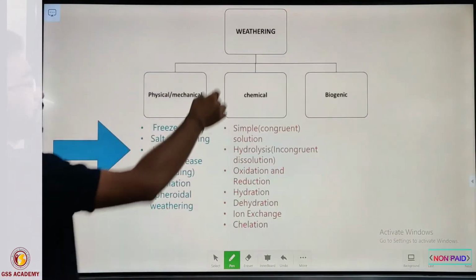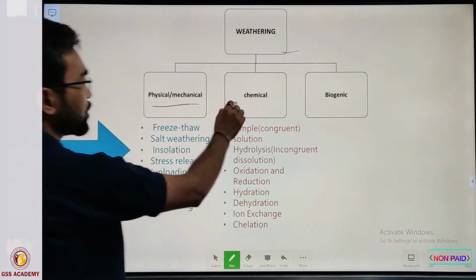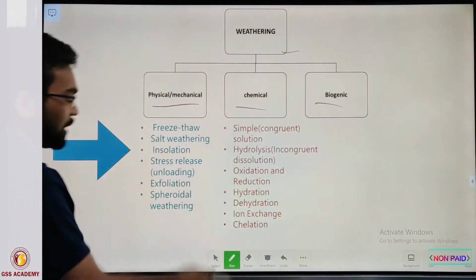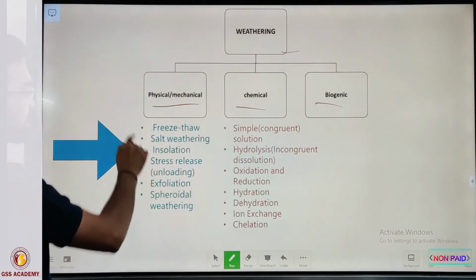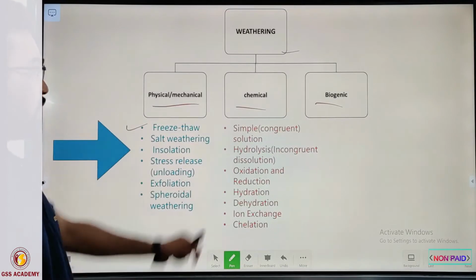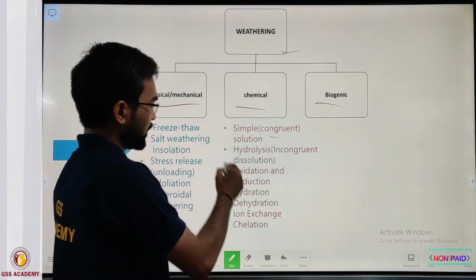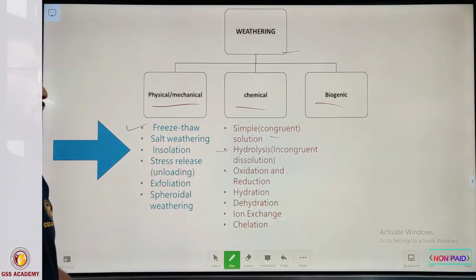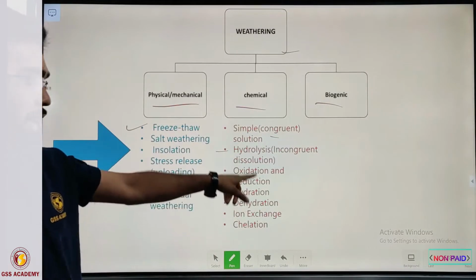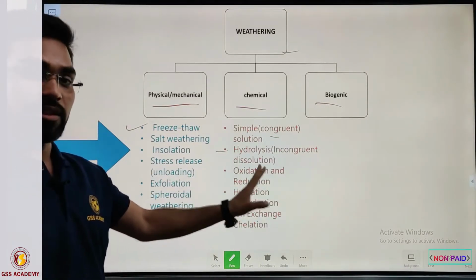As we see, weathering is divided into three parts: physical, chemical and biological. These are a few processes that take place in chemical weathering and physical weathering. In chemical weathering, the first one is simple or congruent solution. The second one is hydrolysis, or incongruent dissolution. The third ones are oxidation and reduction, hydration, dehydration, ion exchange and chelation.